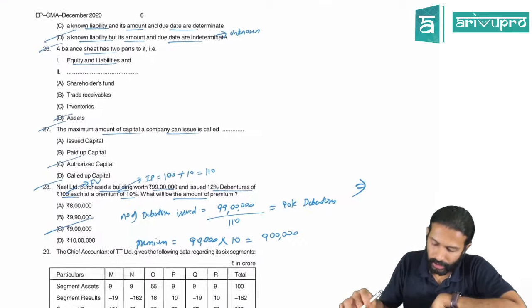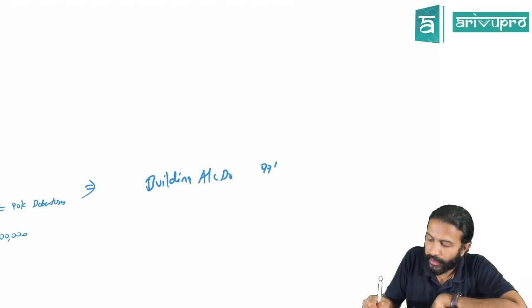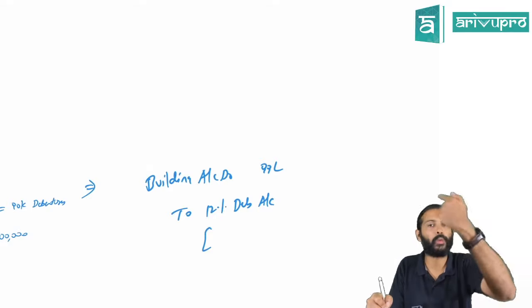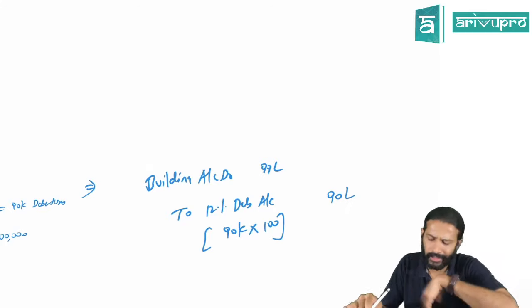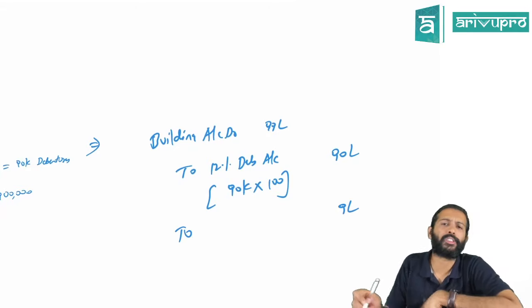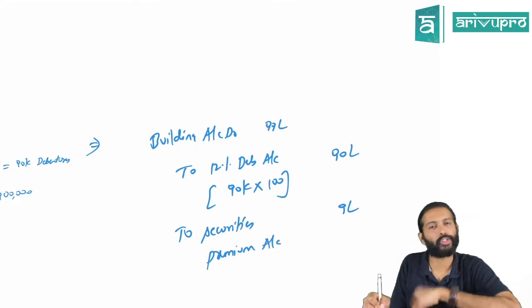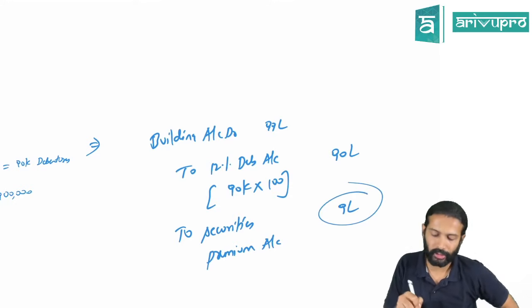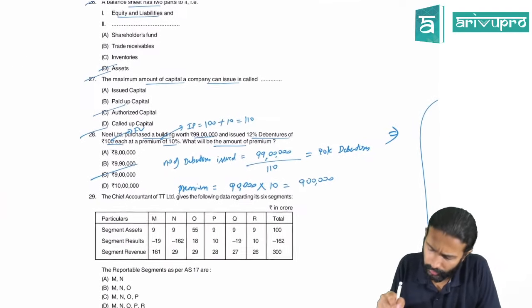If you want the journal entry, it will be building account debit 99 lakh rupees to 12% debenture account. Debenture account is always shown at face value. 90,000 debentures, each with a face value of 100, means the total face value of the debenture is 90 lakh. That 9 lakh rupees is the premium element which goes to securities premium account. Whether it is shares issued or debentures issued, the premium account is common, which is securities premium only. This is only for your reference. They only ask the premium element, which is 9 lakh, which we already decoded.